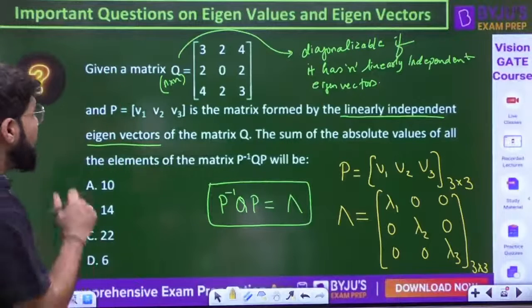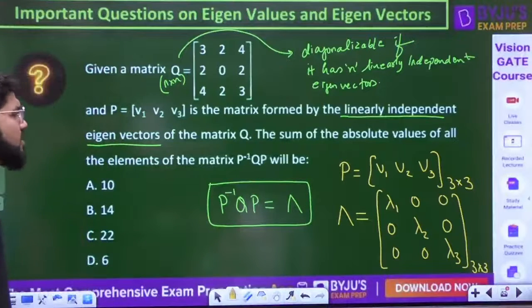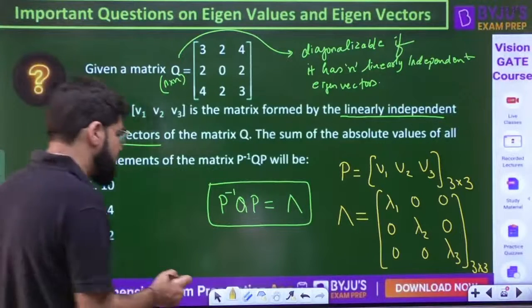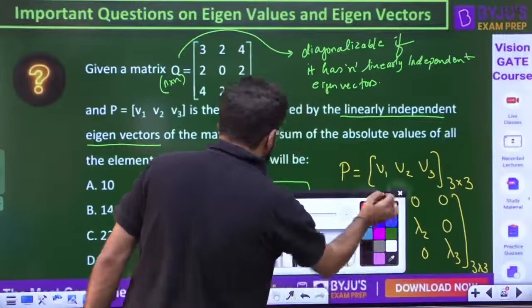Here they are asking what is the sum of the absolute values of the elements of the matrix P inverse QP. So what is P inverse QP?